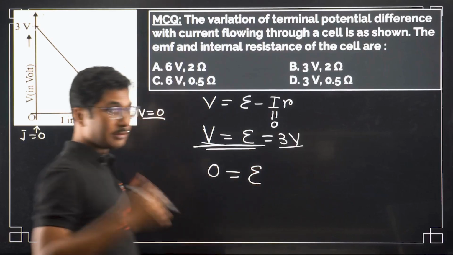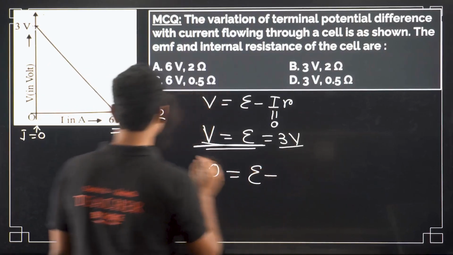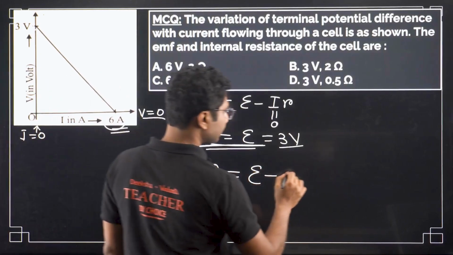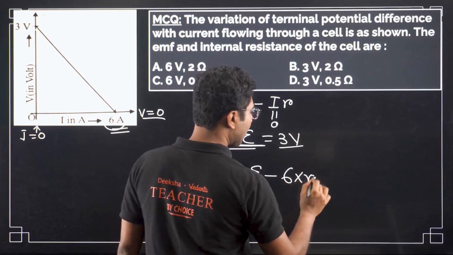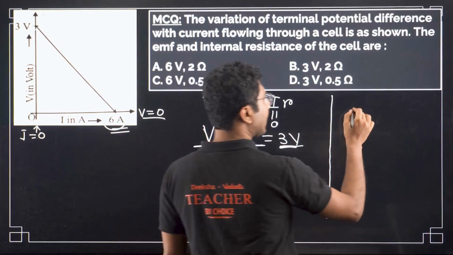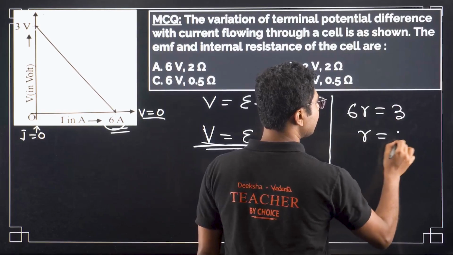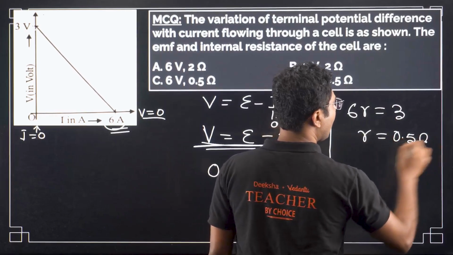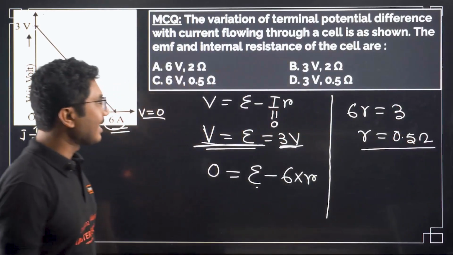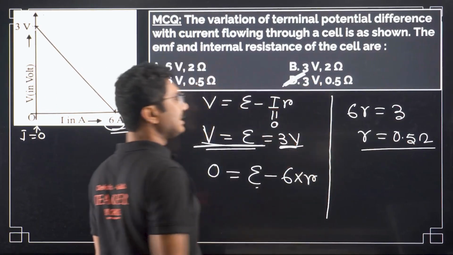Epsilon cannot be 0. Remember that epsilon cannot be 0. Minus I here is 6 ampere, 6 into small r. Now epsilon value we have already calculated, 3 volt. So from there we can say that 6r must be equal to 3, or r equals 0.5 ohm. Okay, so the correct answer is 3 volt, 0.5 ohm. So option D is correct.